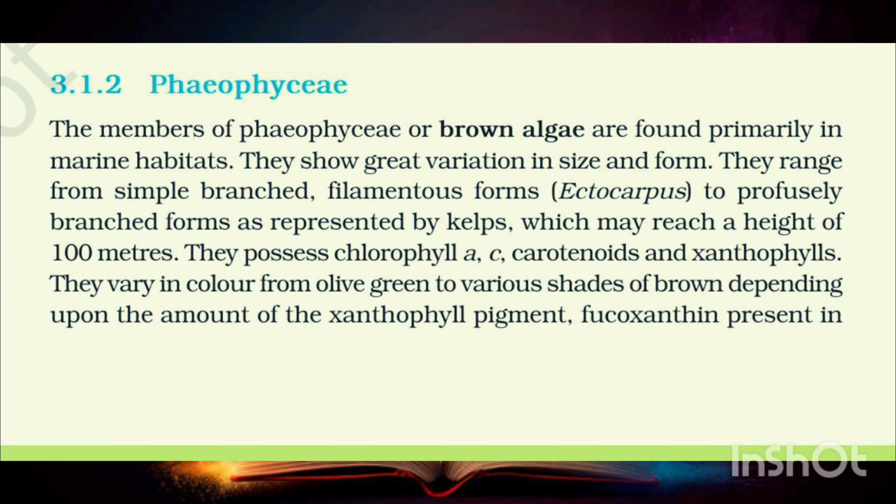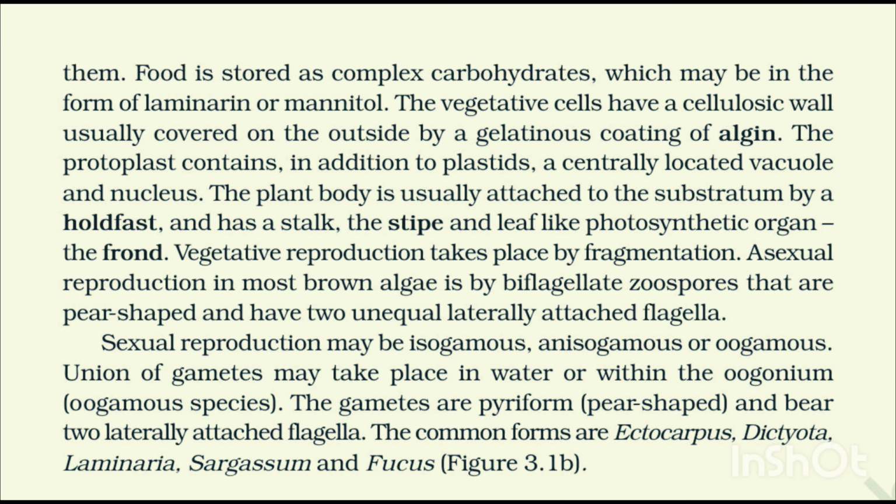They vary in color from olive green to various shades of brown depending upon the amount of the xanthophyll pigment fucoxanthin present in them. Food is stored as complex carbohydrates, which may be in the form of laminarin or mannitol. The vegetative cells have a cellulosic wall, usually covered on the outside by a gelatinous coating of algin. The protoplast contains, in addition to plastids, a centrally located vacuole and nucleus. The plant body is usually attached to the substratum by a holdfast and has a stalk, the stipe, and a leaf-like photosynthetic organ, the frond. Vegetative reproduction takes place by fragmentation.